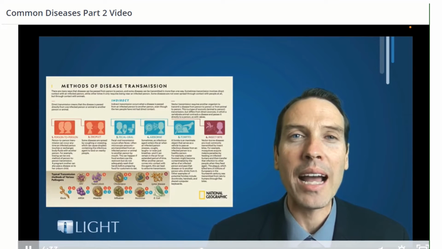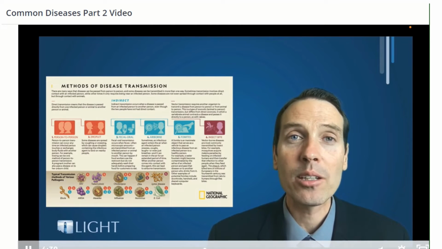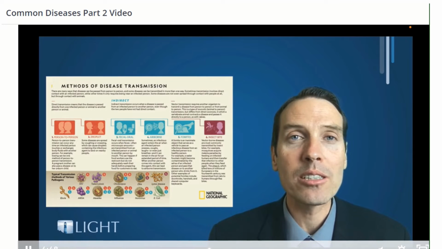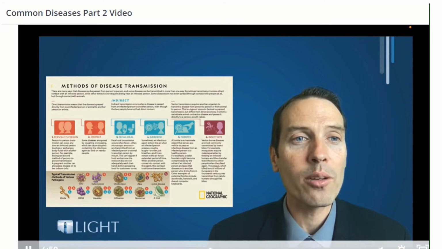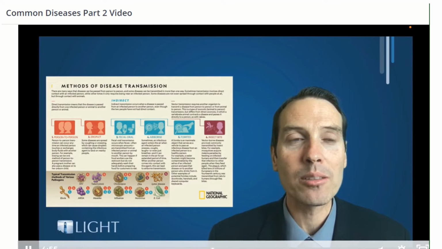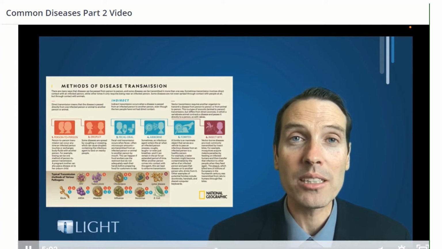Now, let's talk about how these different diseases are transmitted, methods of disease transmission. I encourage you to take a careful look at this particular graphic. It's very important. The first 2 that you see here in the methods of disease transmission in red or orange are person to person or droplet transmission. This is very important. We need to recognize that diseases are transmitted directly from person to person.